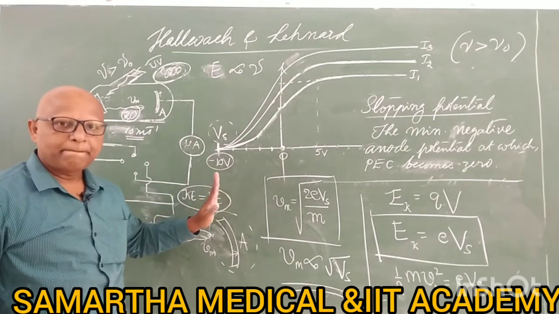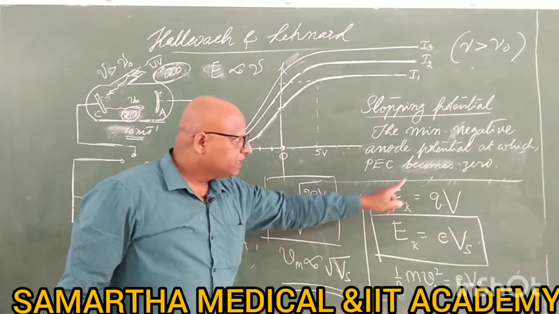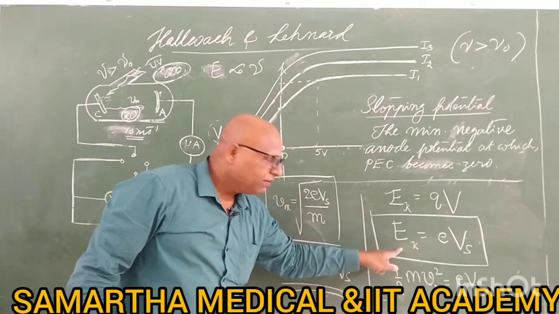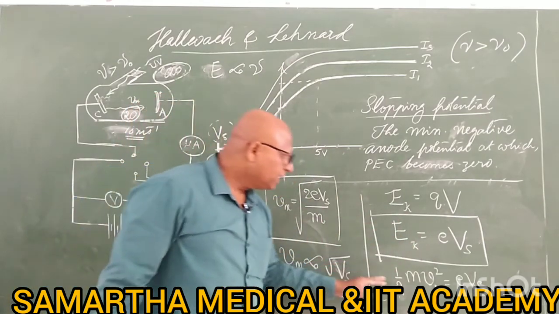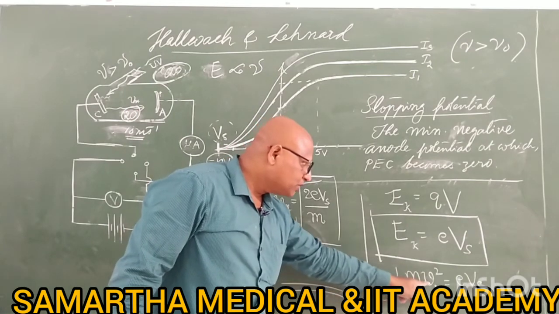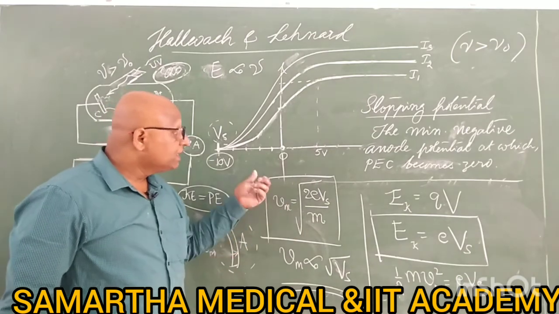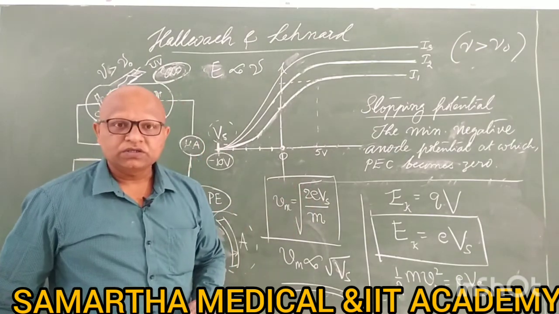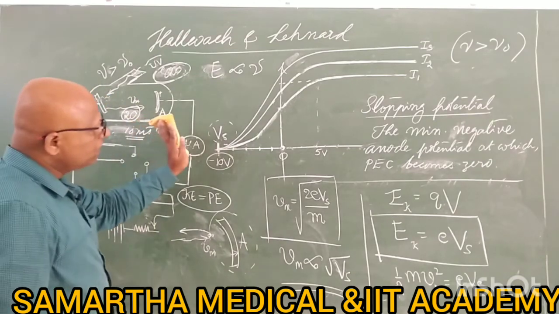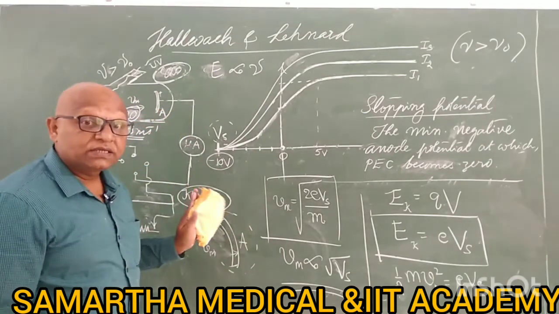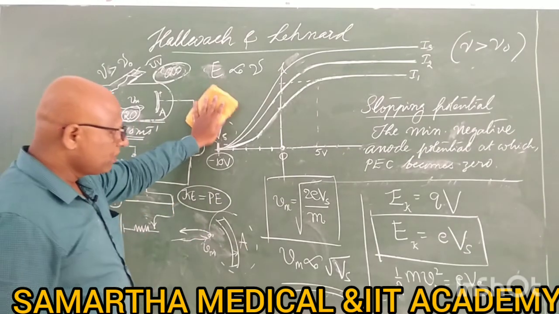Now here we have discussed the relation between the stopping potential and the maximum kinetic energy of the electrons, and using this expression, half mv square equals eVs, you will be able to calculate the maximum velocity of electrons also. Okay, right. Now we will move on to the next experimental observation.